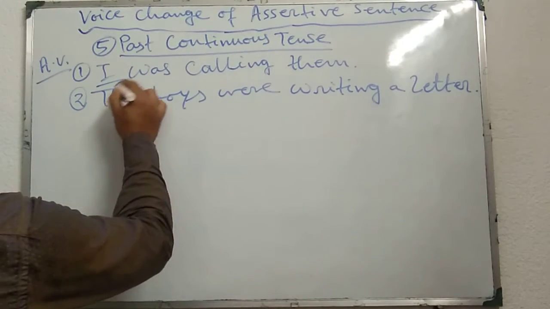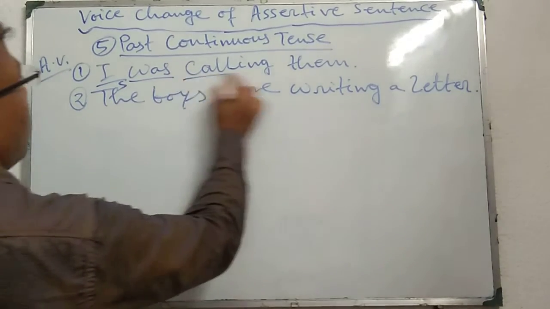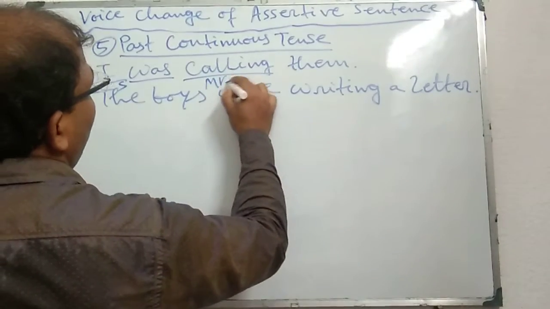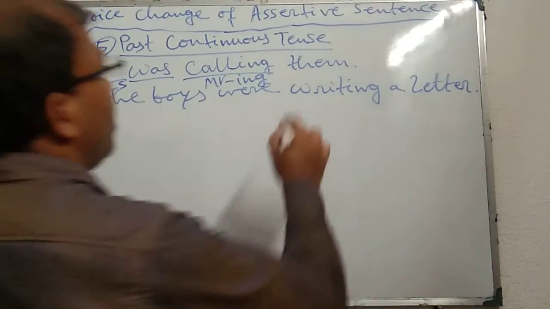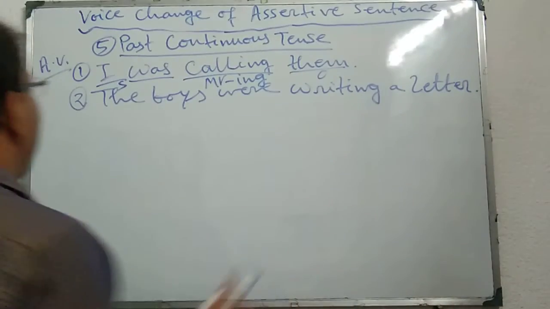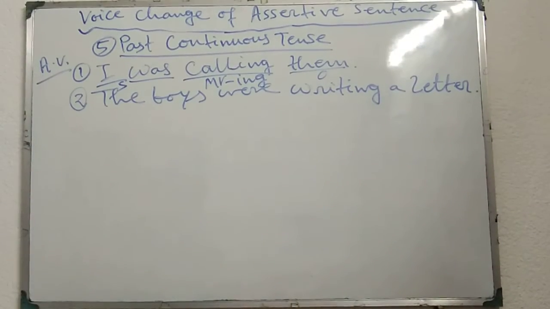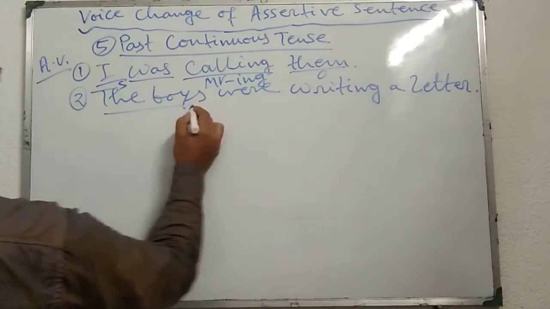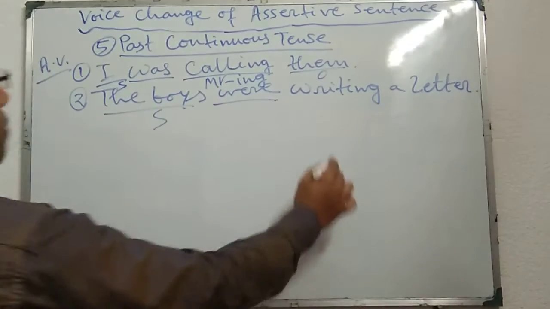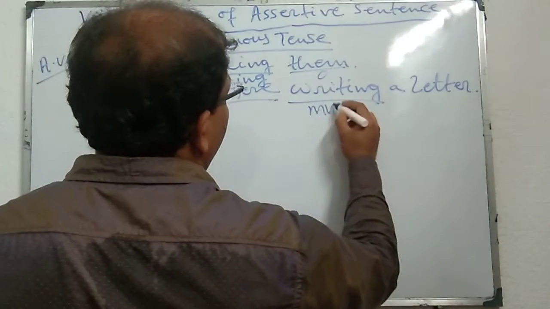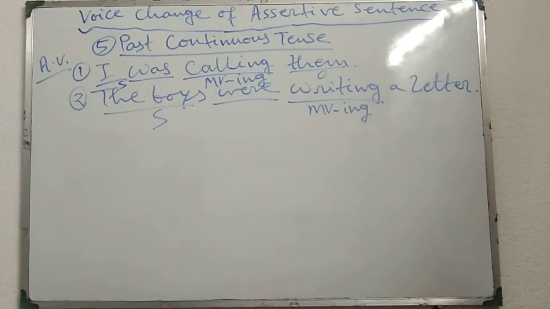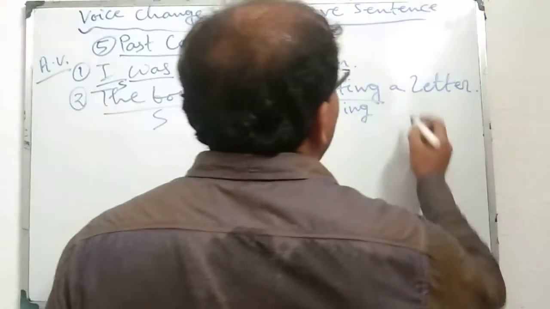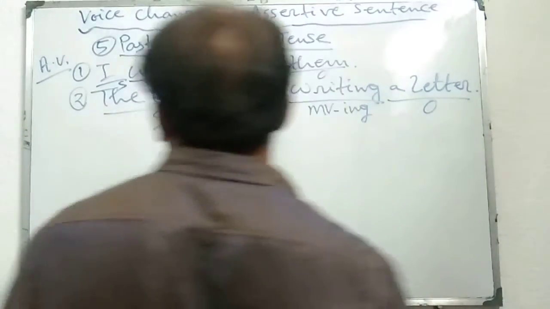Here, I is the subject, was is the helping verb, and calling is the main verb with ing, or MV-ing. Thereafter, them is the object. The second sentence: the boys were writing a letter. The boys is the subject, were is the helping verb, writing is the main verb with ing or present participle form, and a letter is the object.